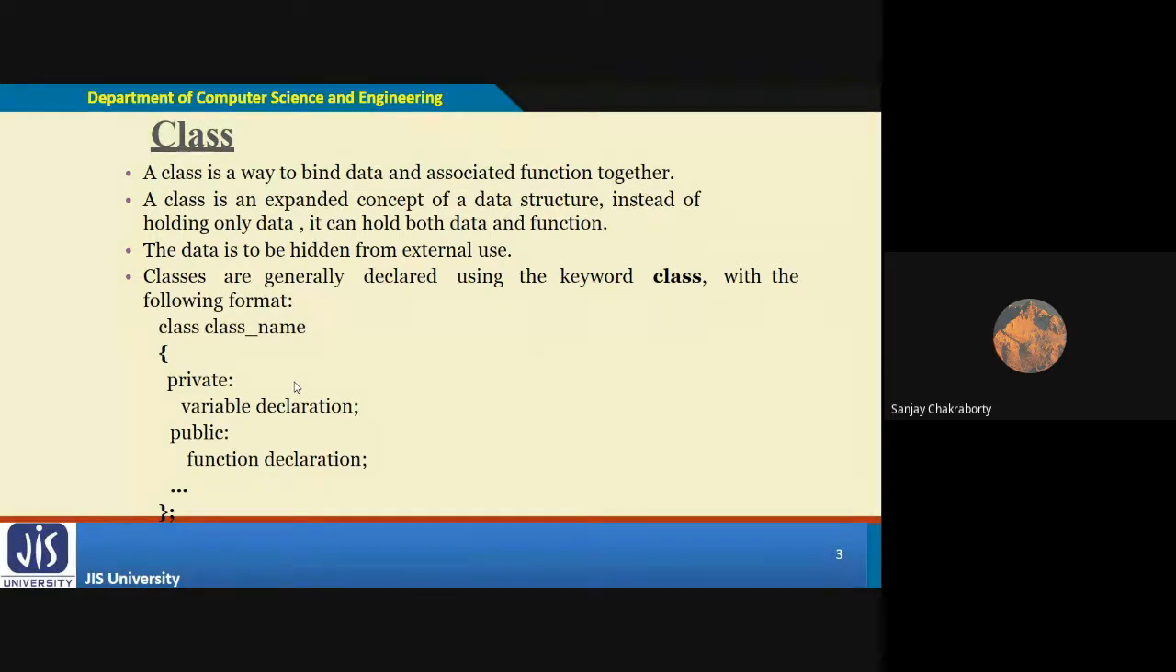Now, what is data abstraction? What is the difference between data hiding and data abstraction? Encapsulation, data hiding, and data abstraction are generally used for security purposes. Now, data abstraction. Let me give you one example.